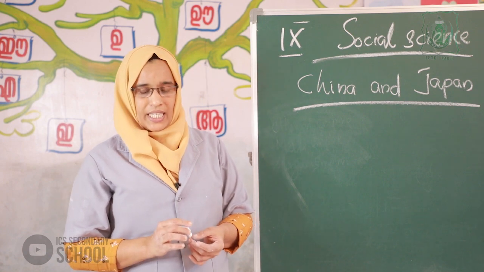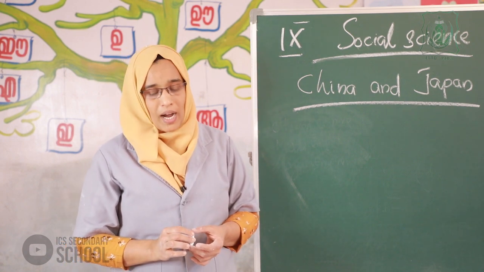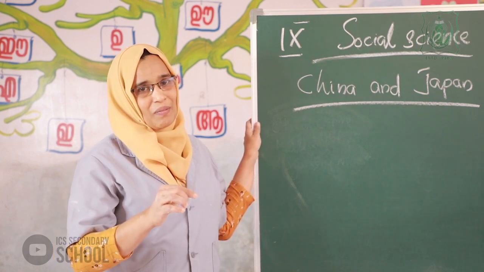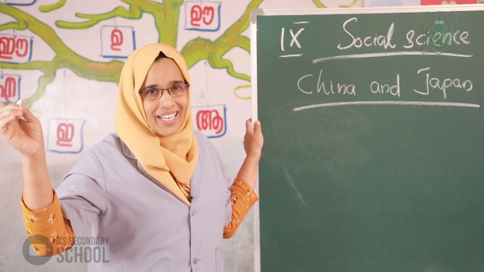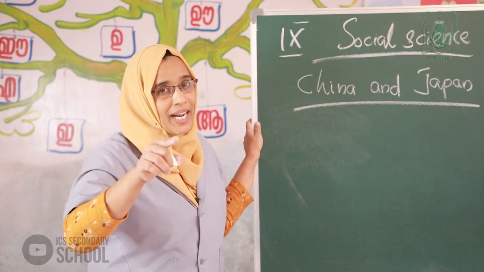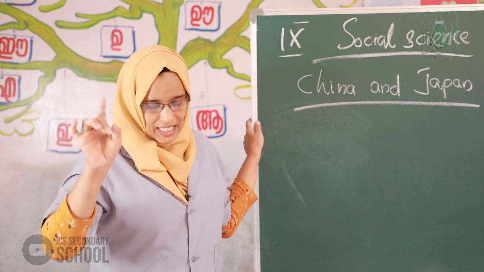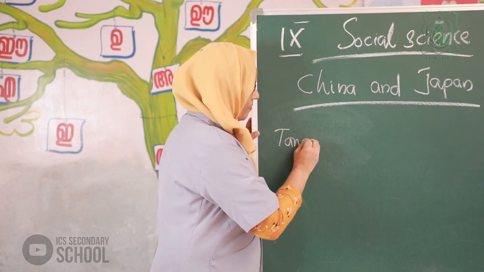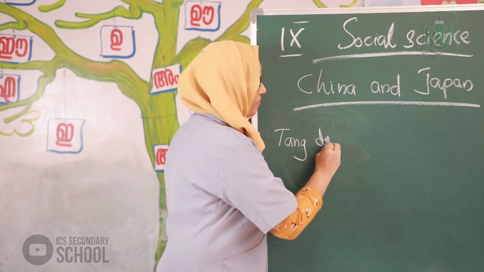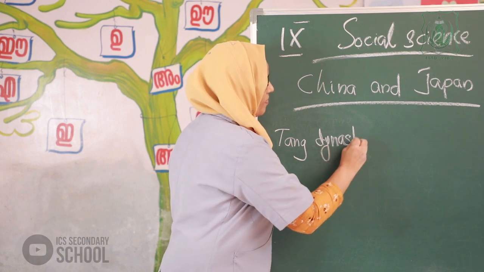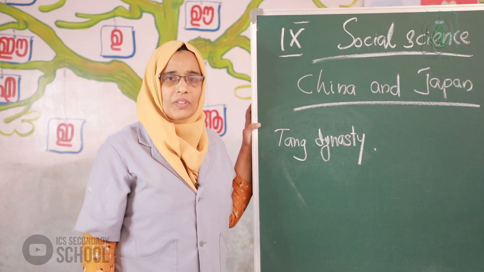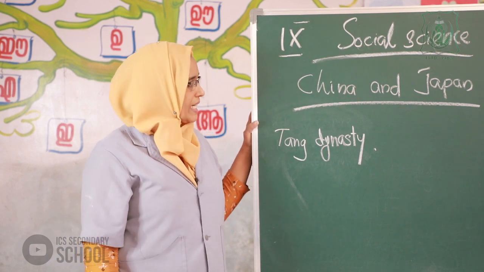At that period, China was ruled by the Tang dynasty. Listen, Tang dynasty.